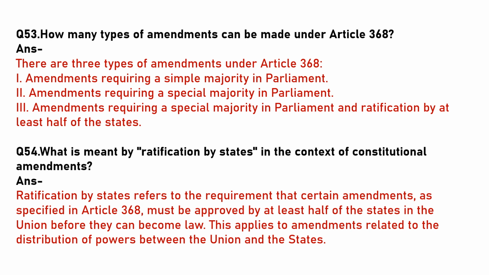How many types of amendments can be made under Article 368? There are three types. One is amendments requiring a simple majority in Parliament. Second, amendments requiring a special majority in Parliament. Third, amendments requiring a special majority in Parliament and ratification by at least half of the states.